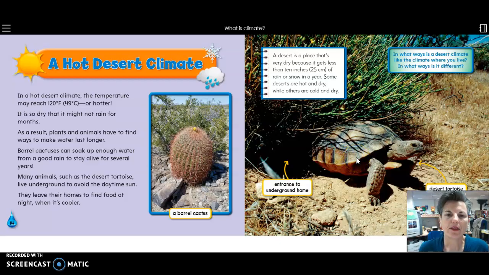A desert is a place that's very dry because it gets less than 10 inches of rain or snow in a year. Some deserts are hot and dry, while others are cold and dry. So the common denominator is what? Dry. What I mean by denominator is, what's the common thing they share? Dry, right? Deserts are dry.